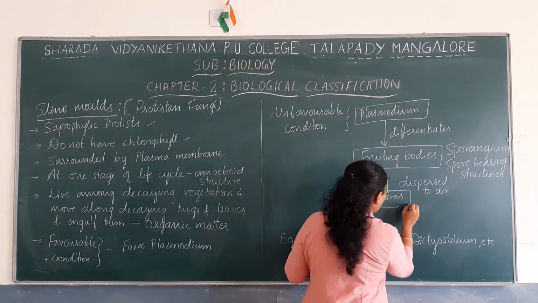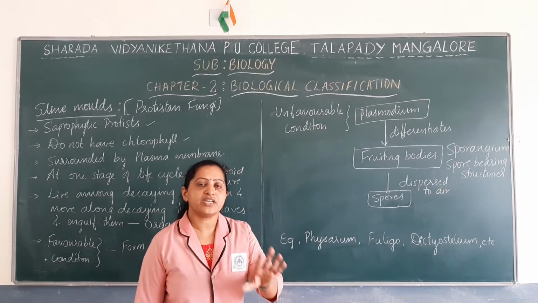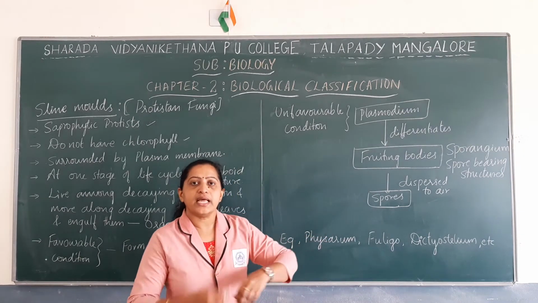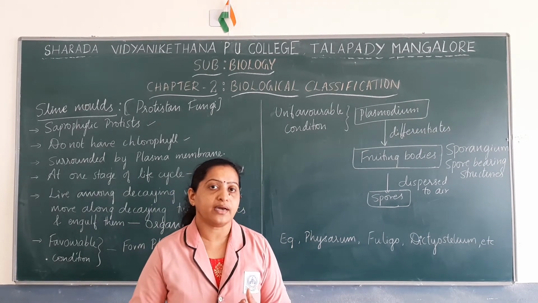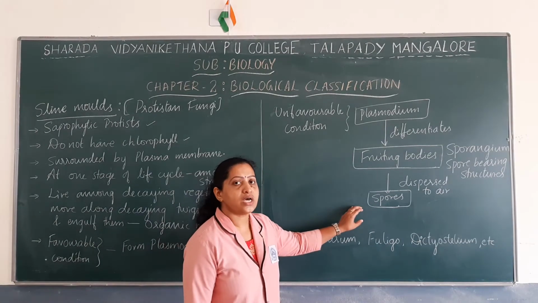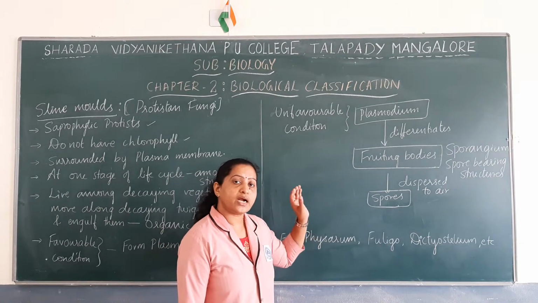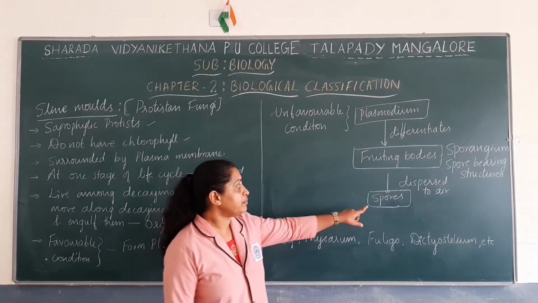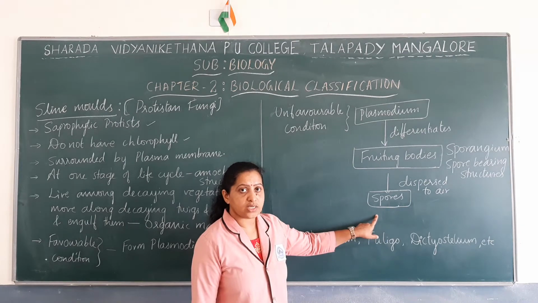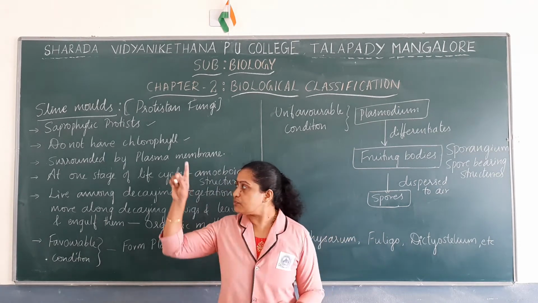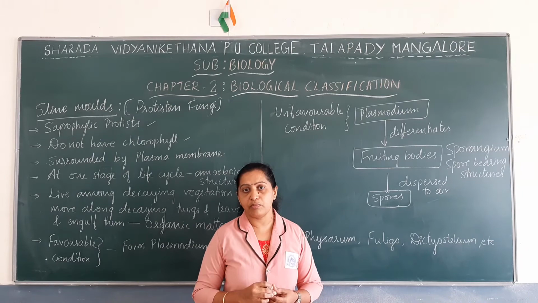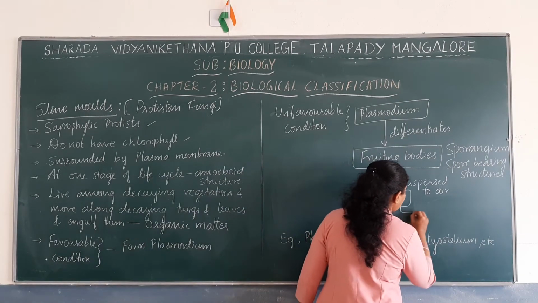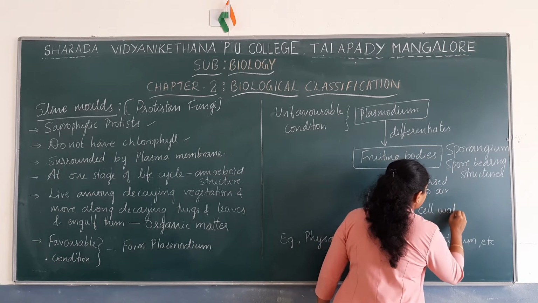Okay. From the fruiting bodies, a large number of spores are dispersed to air. And these spores, once they are dispersed, continue their life cycle. You have to remember that the spores are the structures that have cell wall. In the rest of the stages there is no cell wall for slime molds, but spores have cell wall.